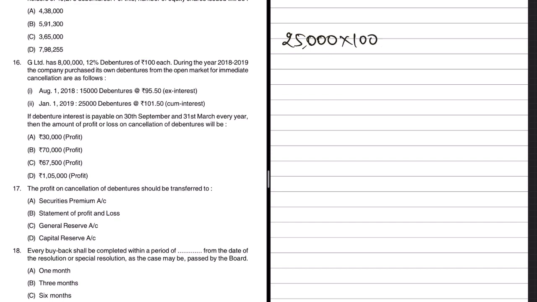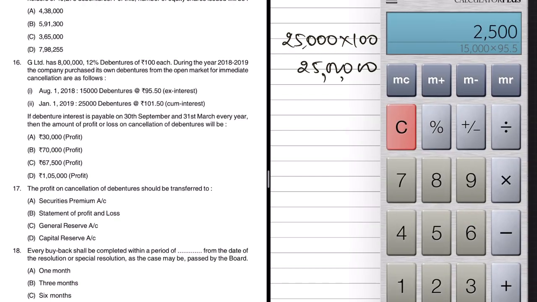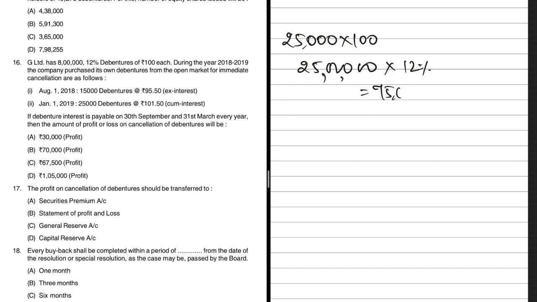25,000 into 100. Interest is always calculated on face value, which comes to 25 lakhs into what is the interest rate here? 12%, right? So let us do this math first. 25 lakhs into 12% into 3 divided by 12, since it's only for 3 months, which will be 75,000. So this is the amount which normally has to be paid separately, but in this case it won't be paid separately because it is cum interest.